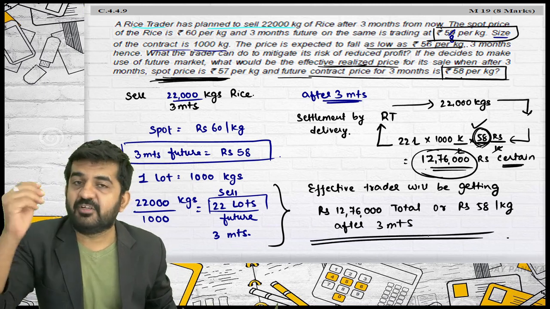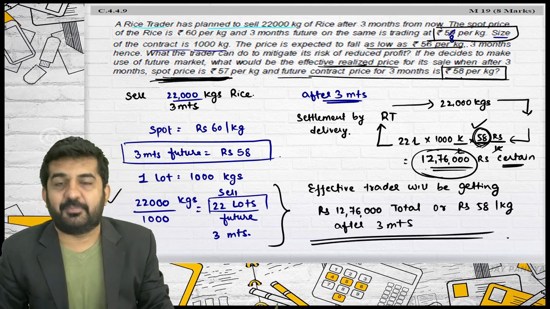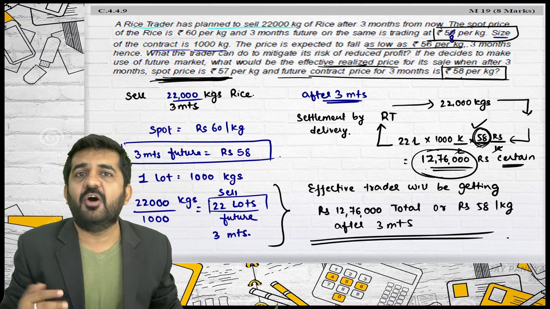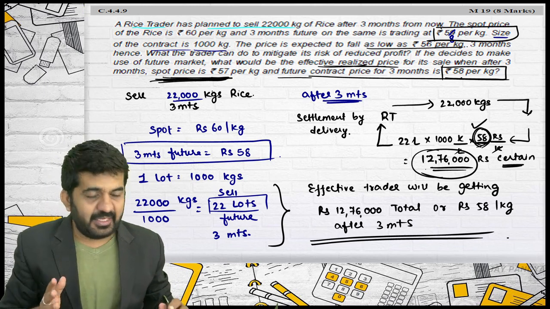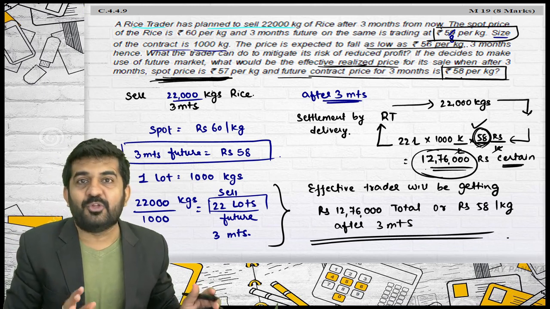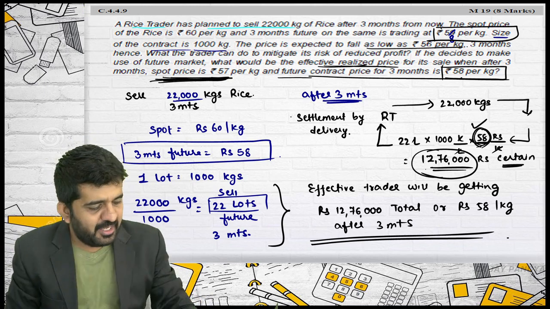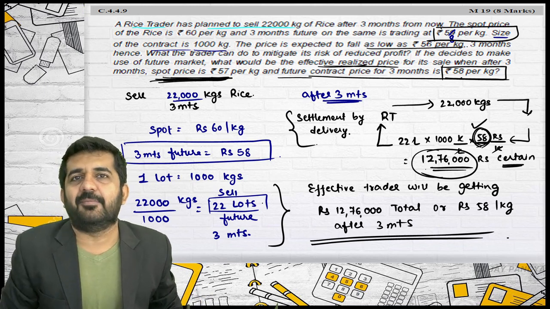For sure, whatever is the market price, even if the market price is 2 rupees, then also he will be getting this money irrespective of market price. Is it right? And I cannot write down more than this. This is the maximum what I can write down. One more thing I can prove is I can do settlement by differences.